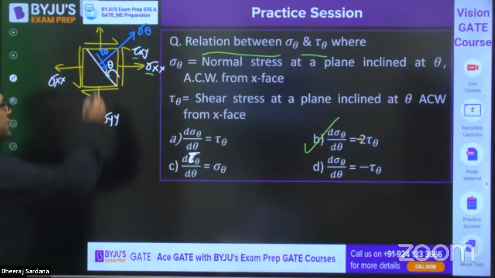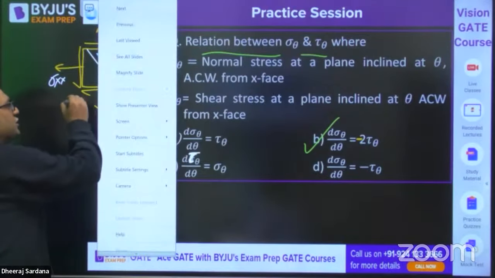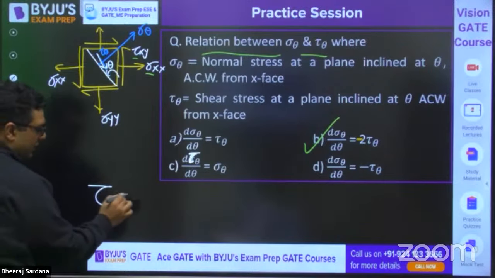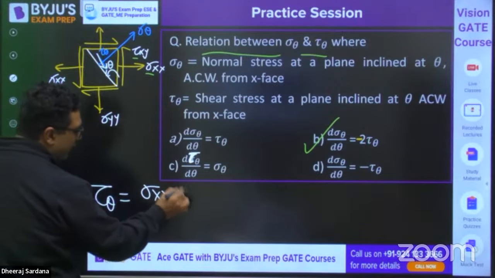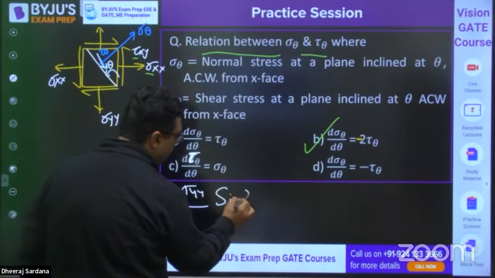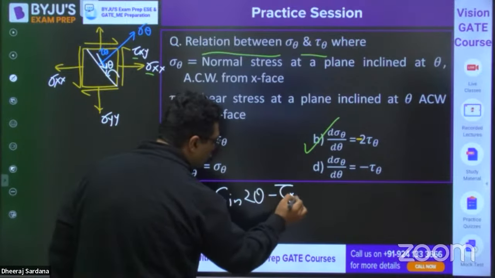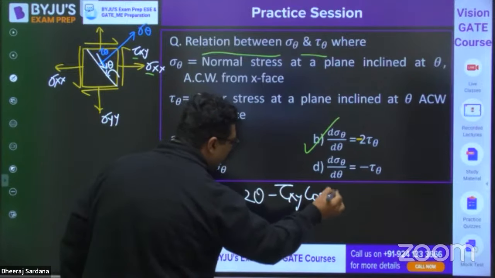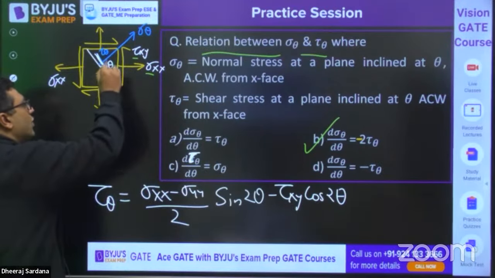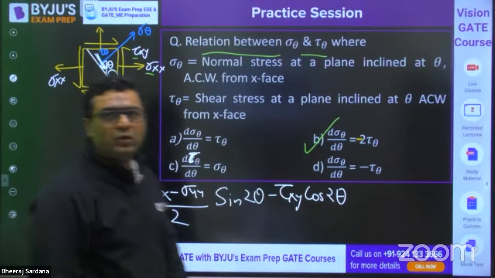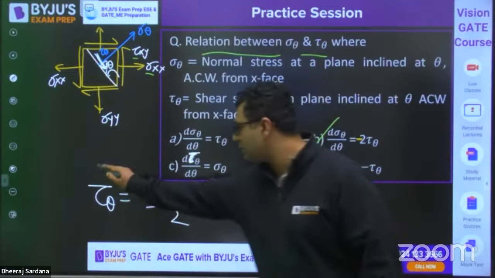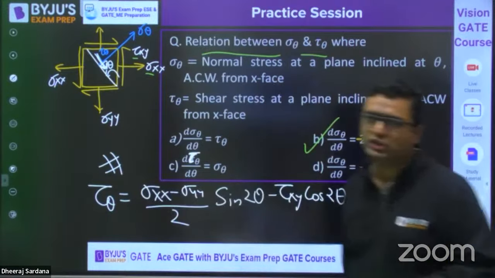For this stress, whatever direction I have made, and for this given loading condition, tau theta is coming out to be (sigma xx minus sigma yy)/2 sine 2 theta minus tau xy cos 2 theta. Actually, that always depends on what direction you have taken. I have taken tau theta in downward direction. So it also depends on the direction which we are taking. Okay. So this is the exact expression for tau theta. This was for Mohit Sharma.